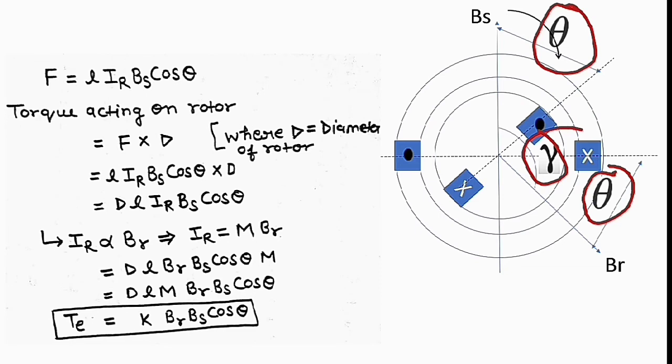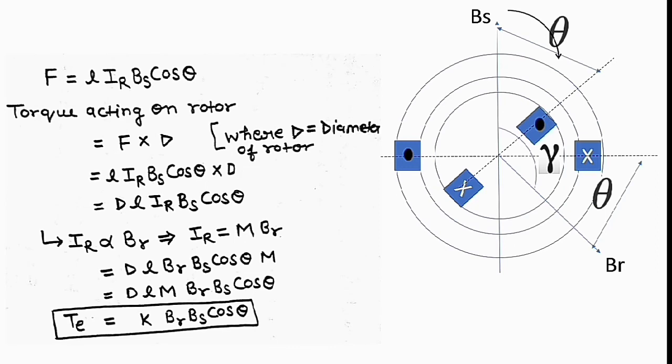The two angles are almost equal here. So here we can see the force is generated through Biot-Savart law.